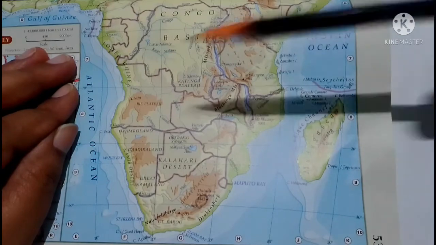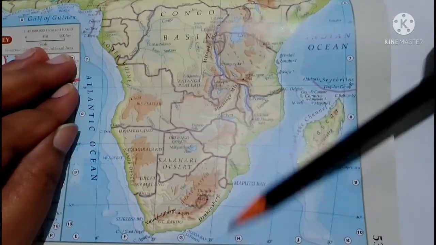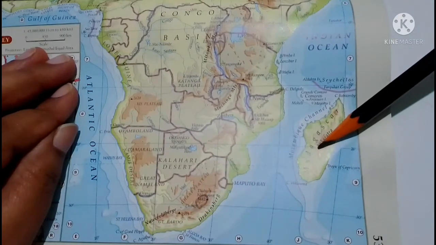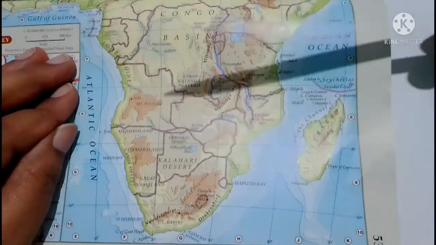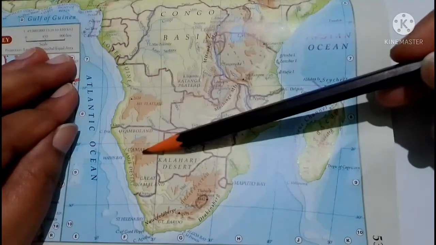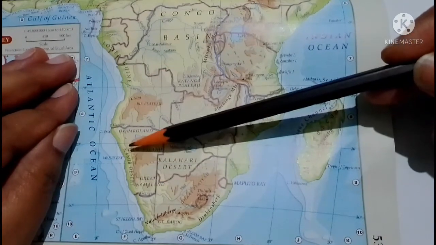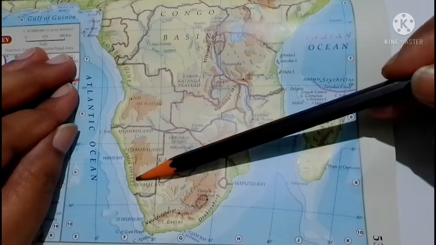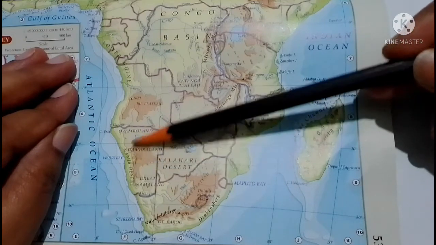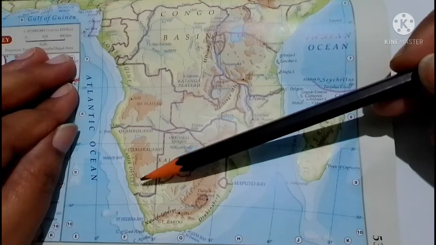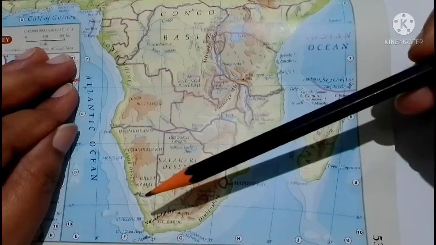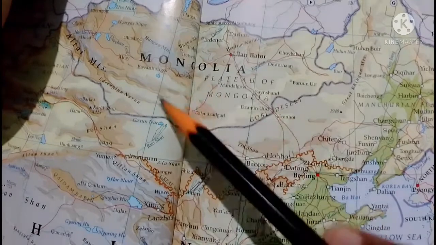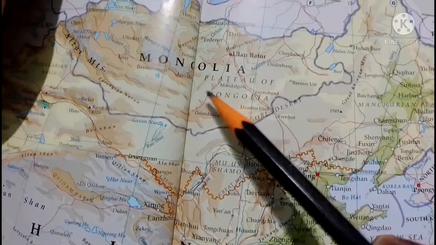Now here we are with the lower portion of Africa. See here, this is South Africa, this is Madagascar and Namibia. Can you read out the Namib Desert? Namib is located in Namibia. So the fourth option, that is D, is also incorrect. So moving towards the Gobi Desert, see here, it is the structure of Mongolia.